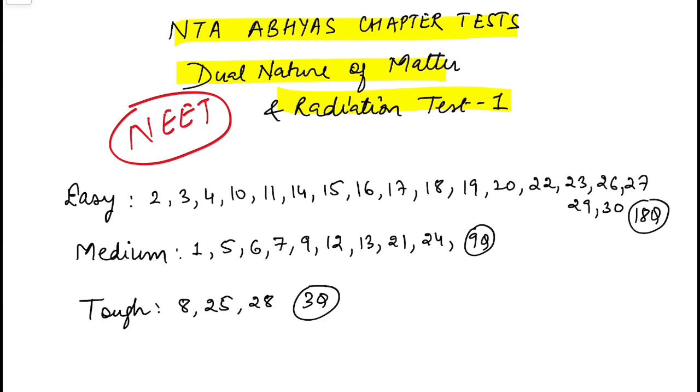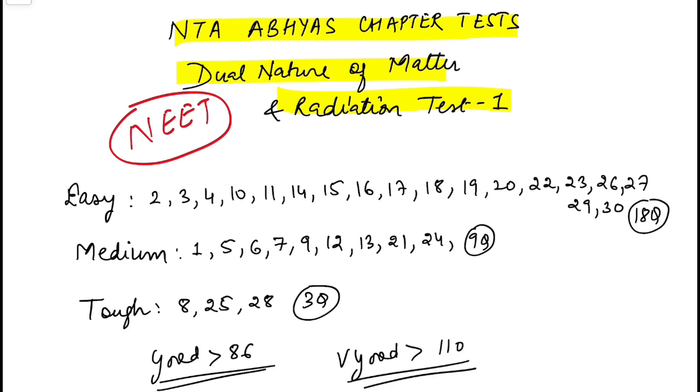You can see 18 I have regarded as easy, 9 as a medium, and 3 questions as tough. So it's a very nice paper for all of you to practice. And based on my assessment, what I feel a good score here must be greater than 86 marks or 90 marks, you can say, and a very good score would be something greater than 110, because this is a paper where you should score barely 1 or 2 which are very much calculative. You should be able to do if you are very much prepared, and you must be prepared.